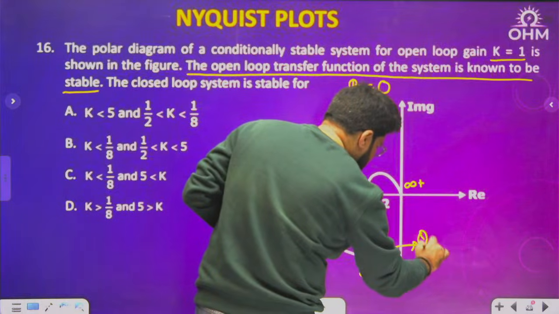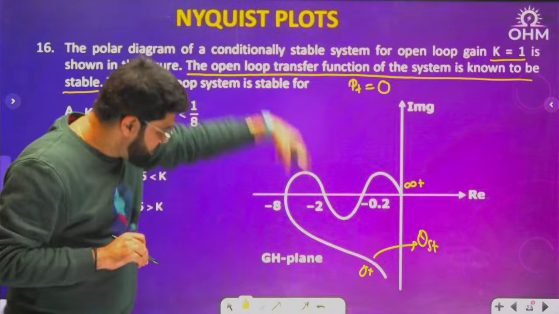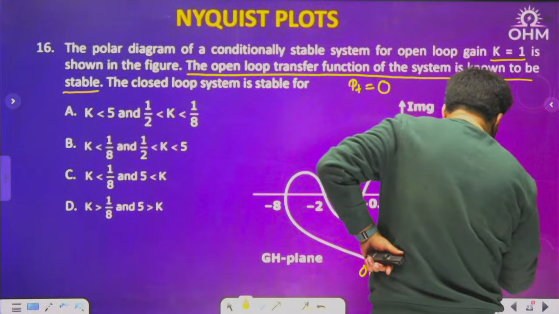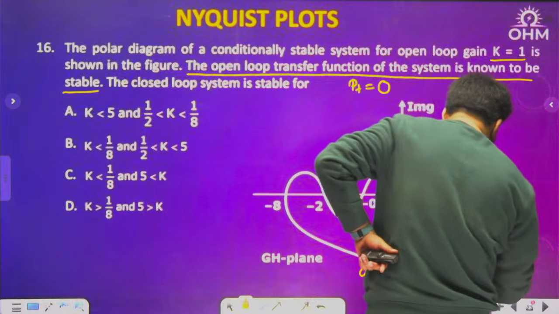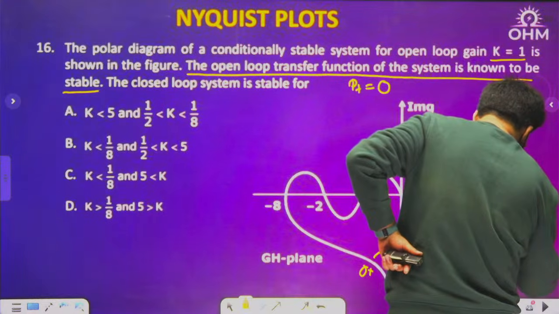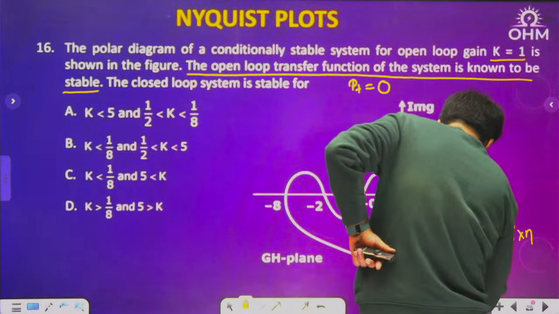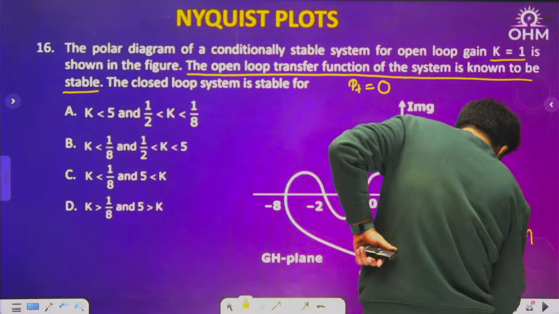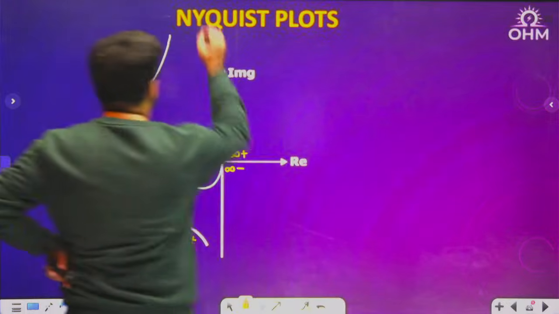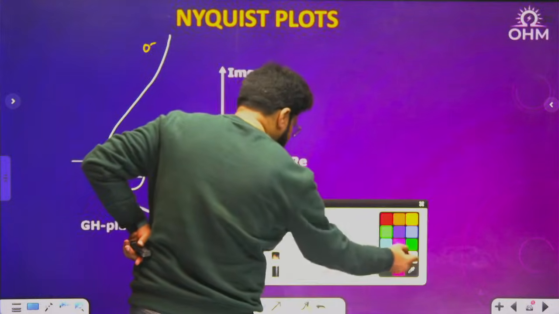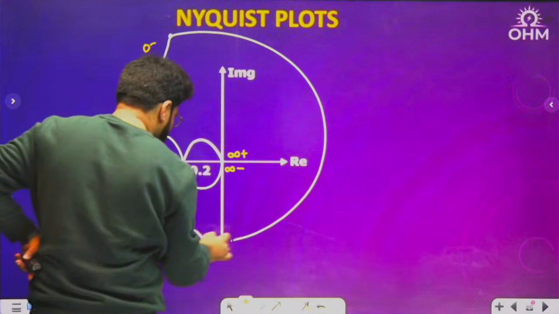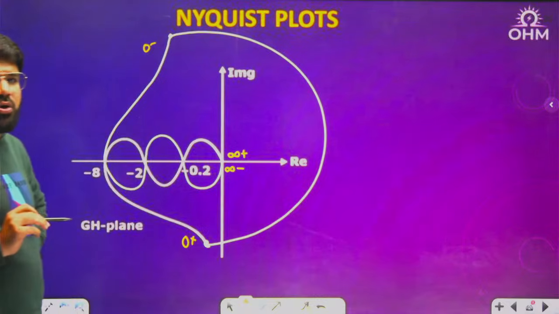0 plus, what is the starting? The starting is along the negative y-axis. The negative y-axis is minus 90 degrees. Okay, minus 90 degrees into N is minus 90 degrees. I see here the starting is minus 90, which has to be compared with minus 90 into N. So N is 1. So now if N is 1, you can write down the closing angle also. What is the closing angle? N pi, that is pi clockwise. So from 0 minus to 0 plus, clockwise, 180 degrees means one semicircle is required. This is the complete Nyquist plot.